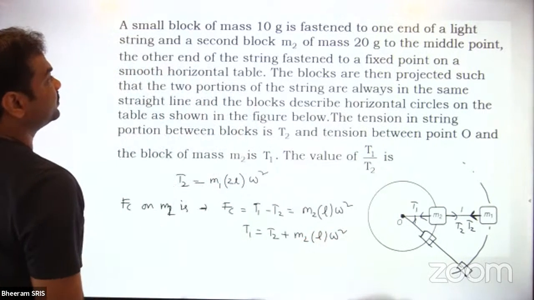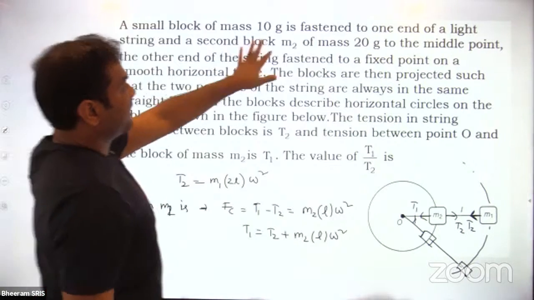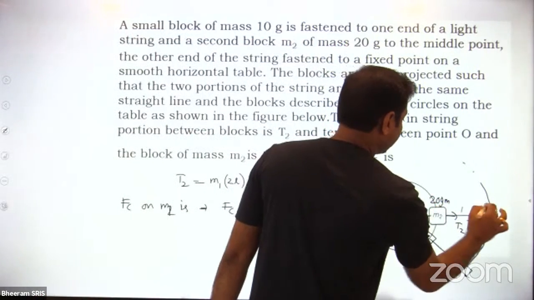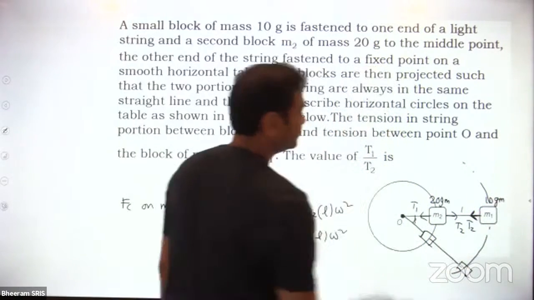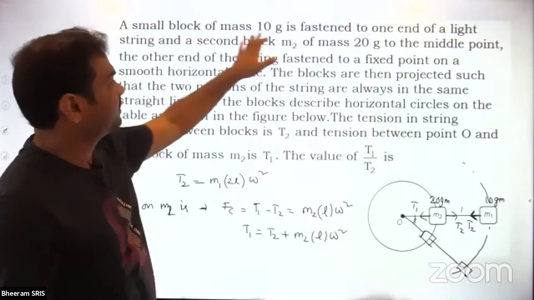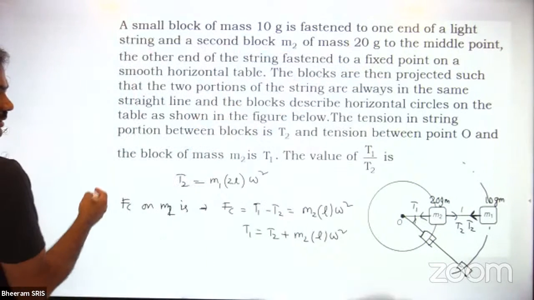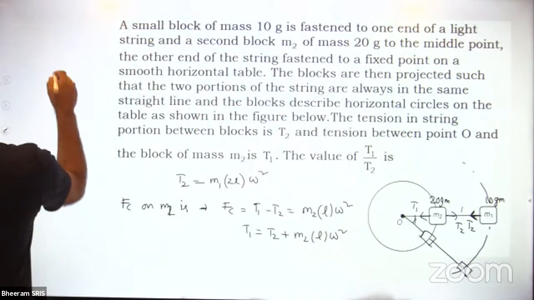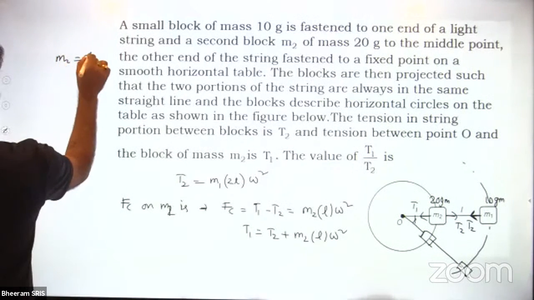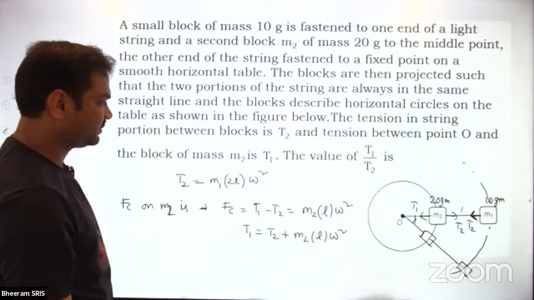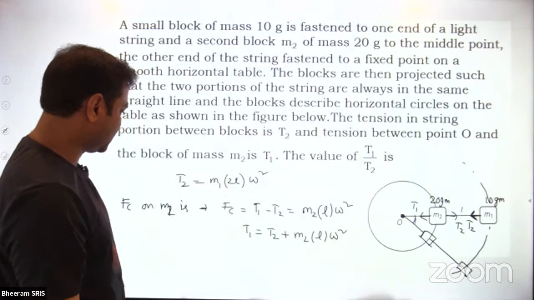Now, M2 mass is 20 grams and M1 mass is 10 grams. So I can write that M2 is equal to 2 times M1, or else you can also write 10 and 20, your choice.